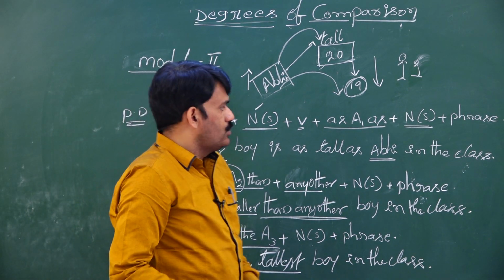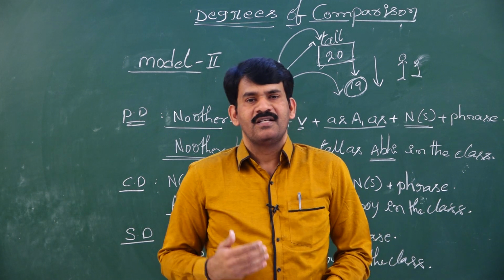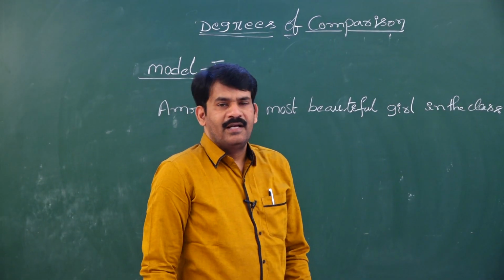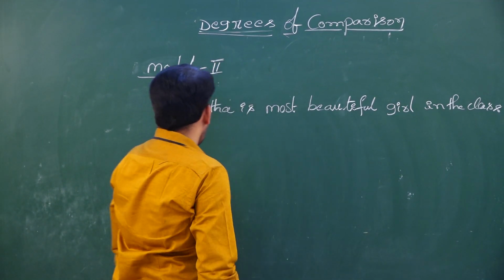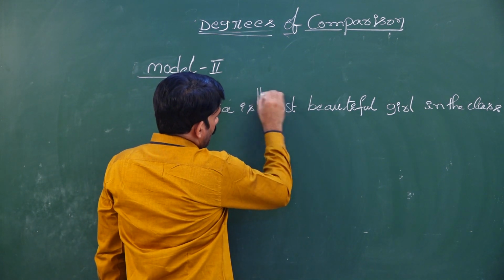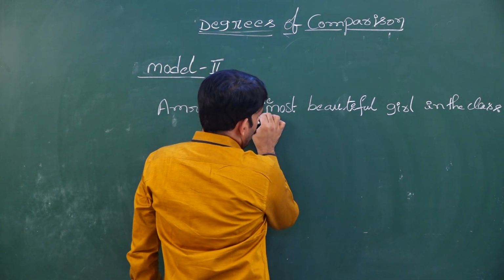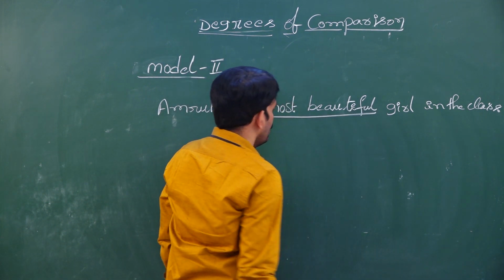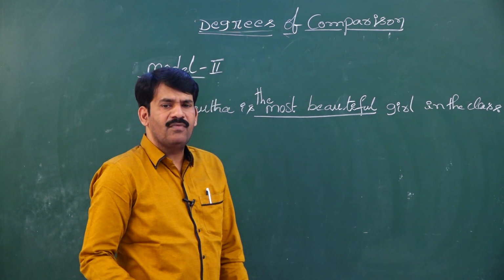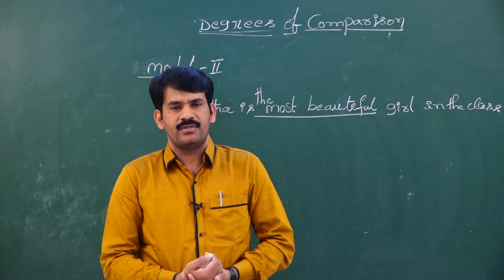Let us see two or three examples so you can easily understand how to convert the sentences. Let us see the sentence: Amruta is the most beautiful girl in the class. The most beautiful. Is there anyone equally beautiful to Amruta in the class?